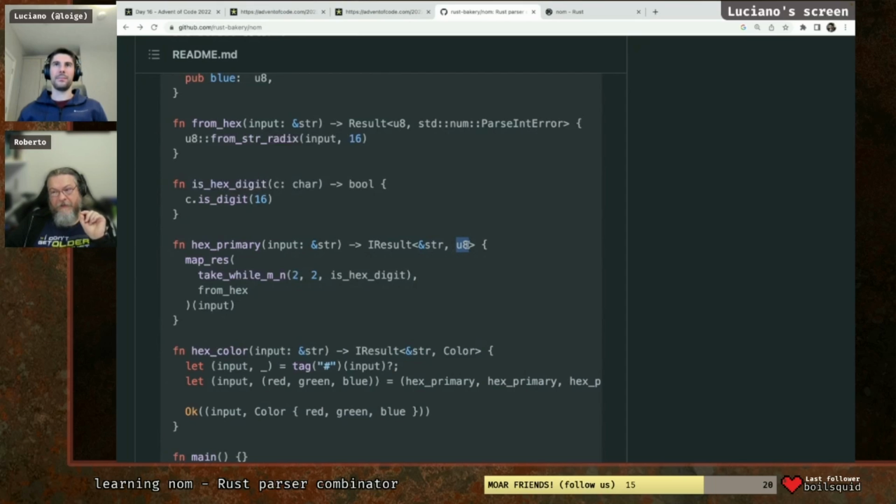So basically, we have this stream of bytes, and take_while_mn, the function there, takes some bytes and makes the pointer in our tape, in our string, go on. In this case, we take 2 and we go on by 2.